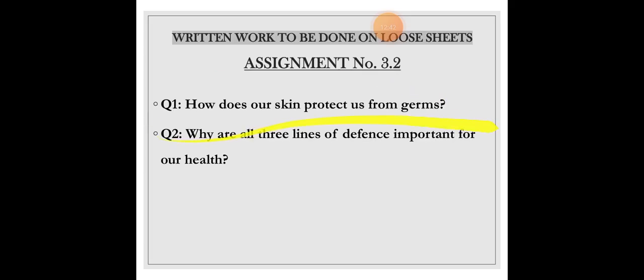If you want to answer a question, you can answer how does skin protect us from germs, or why are all three lines of defense important for us?